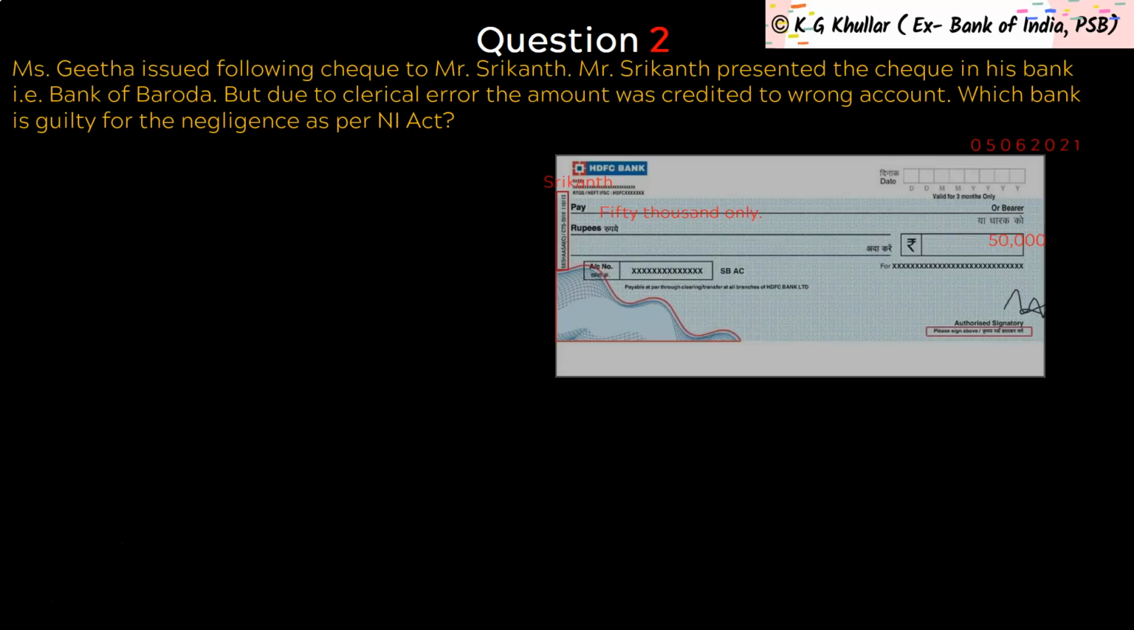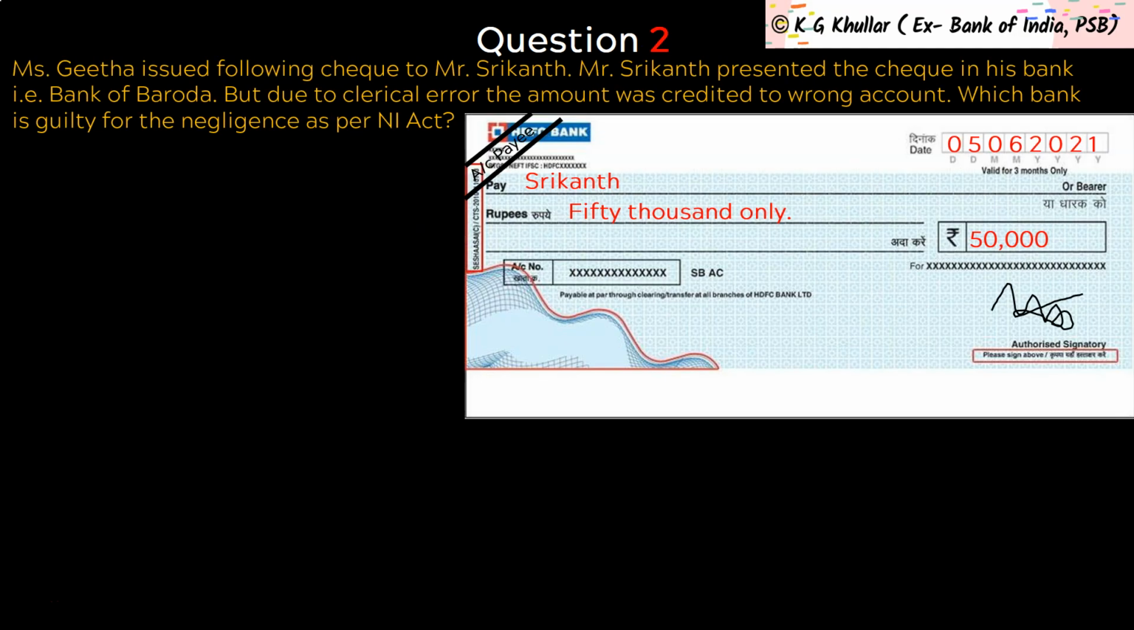The next case study is, Ms. Geeta issued the following check to Mr. Shrikant. Mr. Shrikant presented the check in his bank, that is Bank of Baroda. But due to clerical error, the amount was credited to the wrong account. Which bank is guilty of negligence as per the Negotiable Instruments Act?